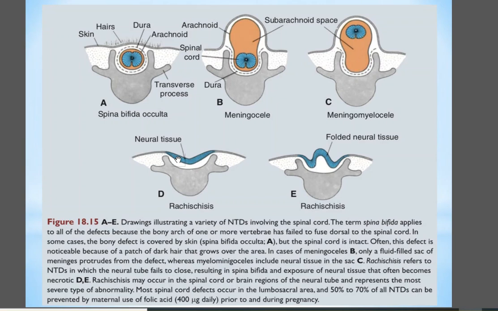Rachischisis refers to a cleft, and rachischisis may occur in the spinal cord or brain region of the neural tube and represents the most severe type of abnormality.